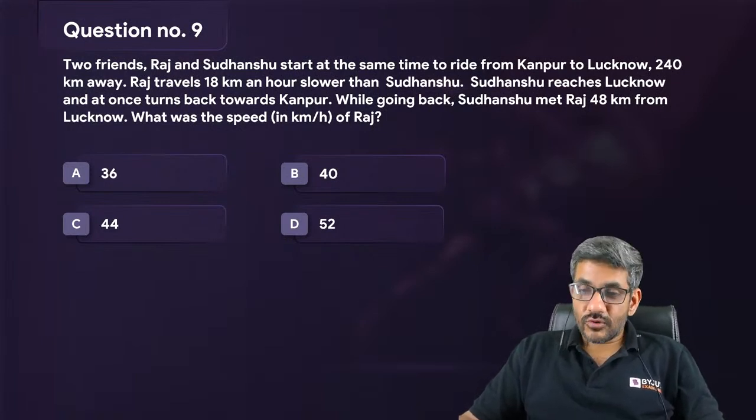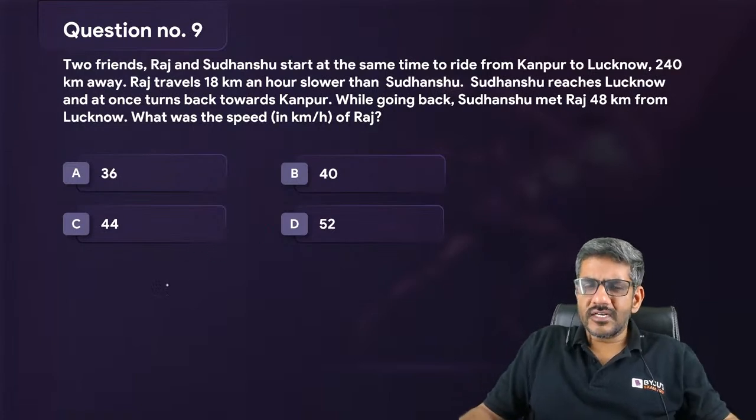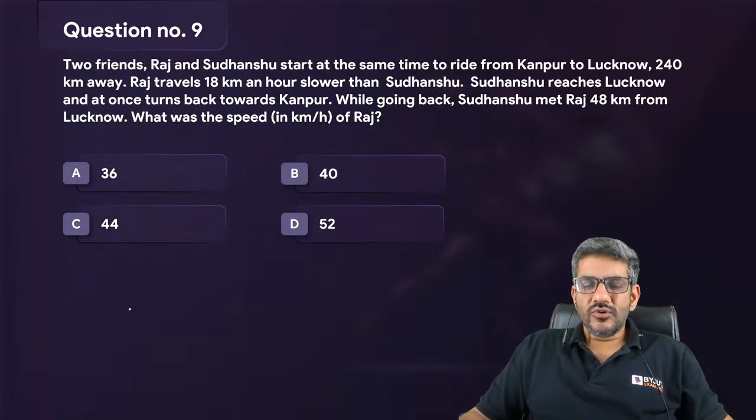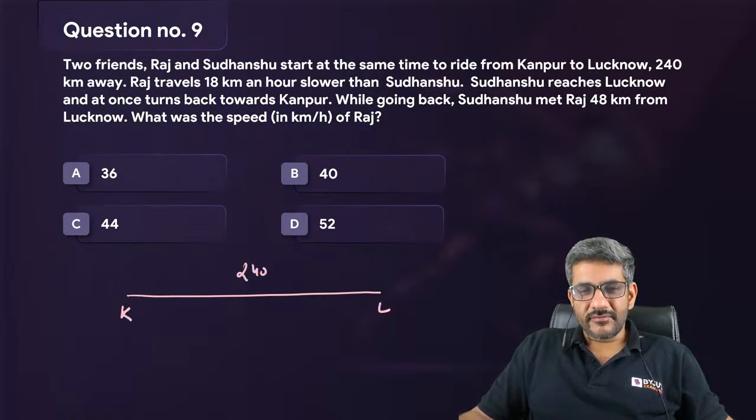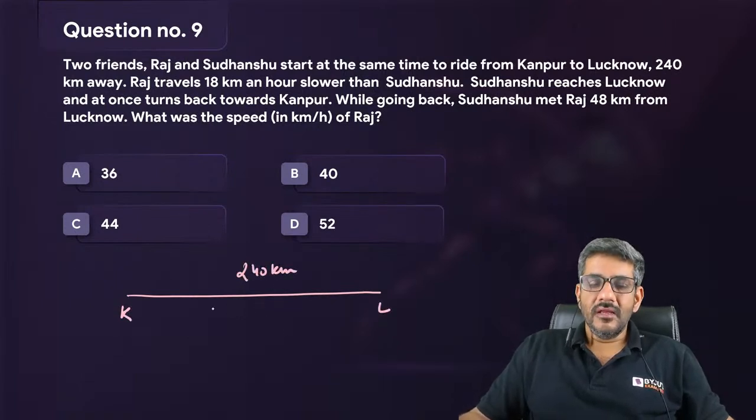Let's do it and I'll give you a good solution of this question. Two friends Raj and Sudhanshu start at the same time to ride from Kanpur to Lucknow. So they both are going from Kanpur to Lucknow, which is 240 kilometers away. Raj travels 18 kilometers an hour slower than Sudhanshu.